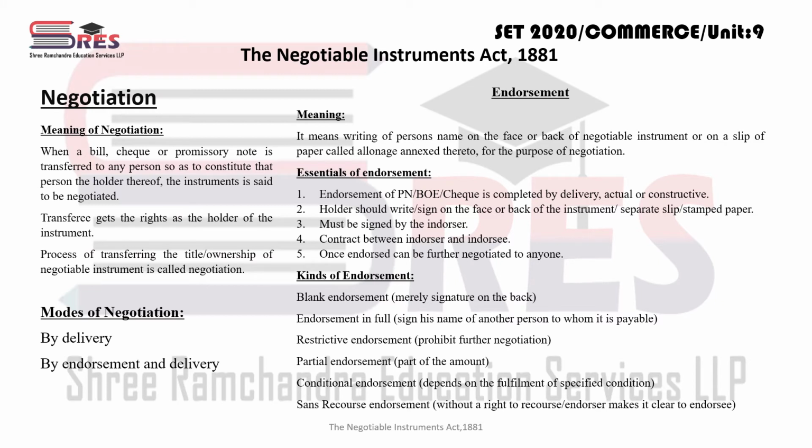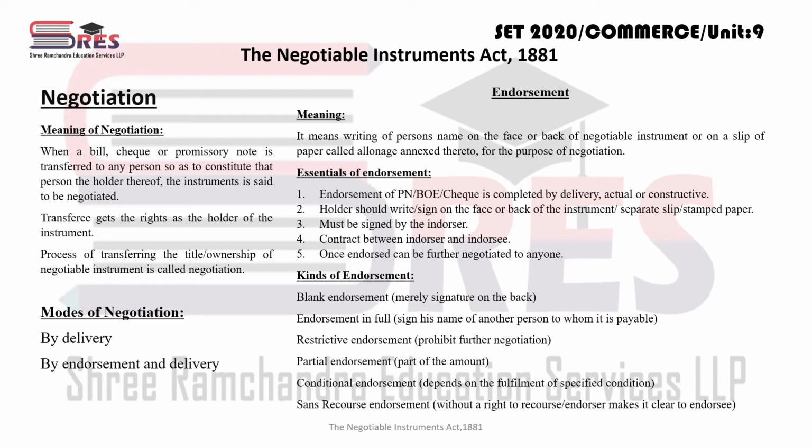See, there can be different types of negotiation. It may be by delivery or by endorsement and delivery. Now see, negotiation can be done in two ways. There are two modes of negotiation. One is by delivery, where a negotiable instrument payable to bearer is negotiated by delivery thereof, right? So अगर bearer को payable है तो just delivery से ही वो negotiate हो जाता है. जैसे bearer cheque में the person to whom I am handing over that cheque becomes the bearer of the cheque, who is the holder of the cheque, and just by hand delivery he becomes owner. That means negotiation हो गया.